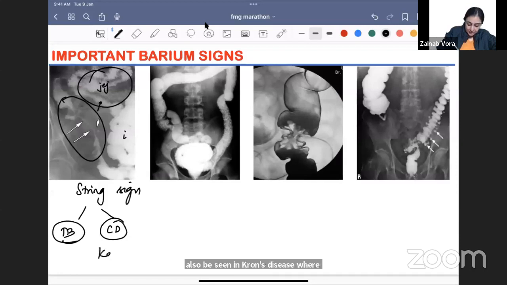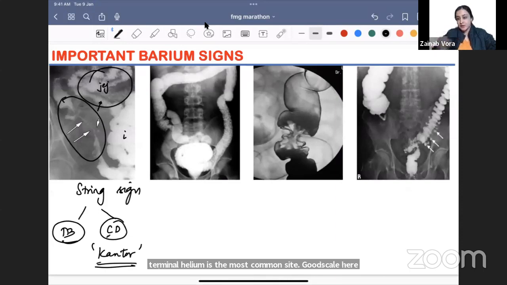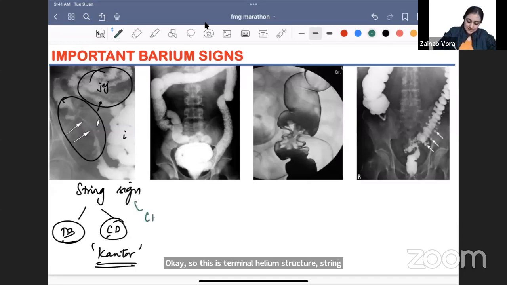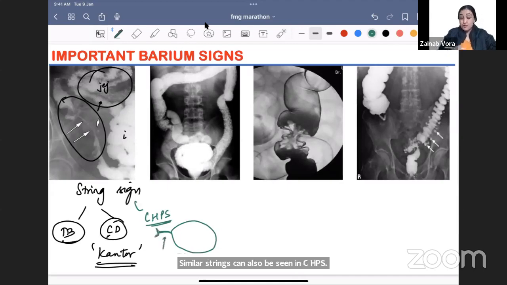For Crohn's particularly we have given a name, string sign of Kantor. Cause Crohn's, cause Kantor. That's how you remember it. Okay, so this is terminal ileum stricture, string sign. A similar string sign can also be seen in CHPS. If you see that the stomach is distended and then you see a string forming like this, this is the pylorus, which is stenosed, which is narrowed. So this can also be seen there.